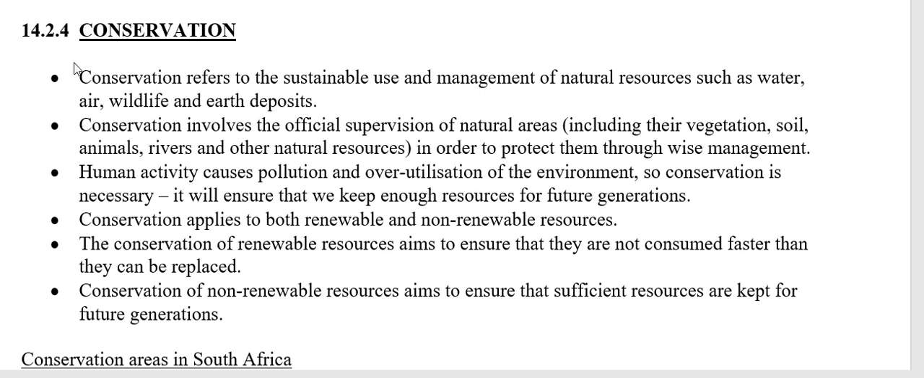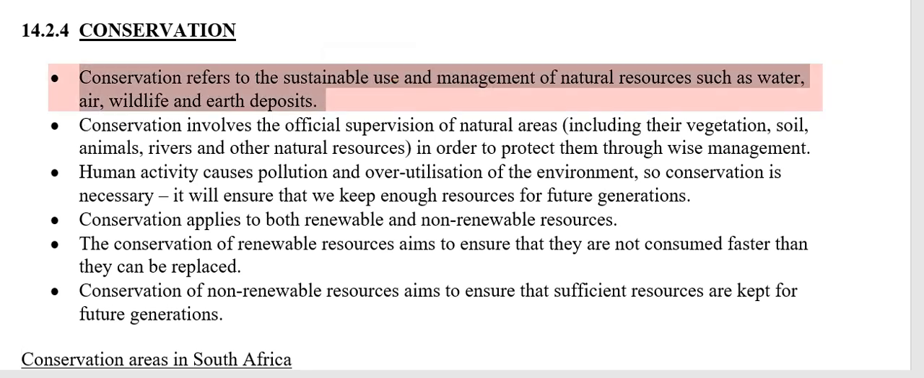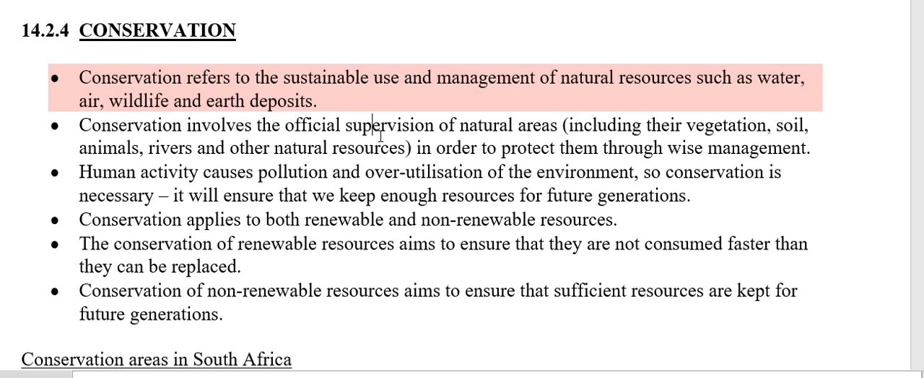Again, the definition is this first point, so I suggest you highlight this in your textbook. Conservation refers to the sustainable use and management of our natural resources, such as water, the air, wildlife, and our earth deposits, the minerals.